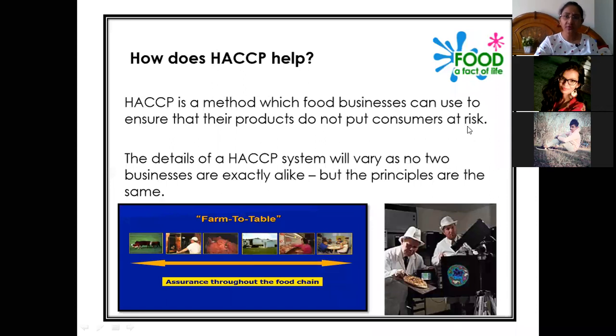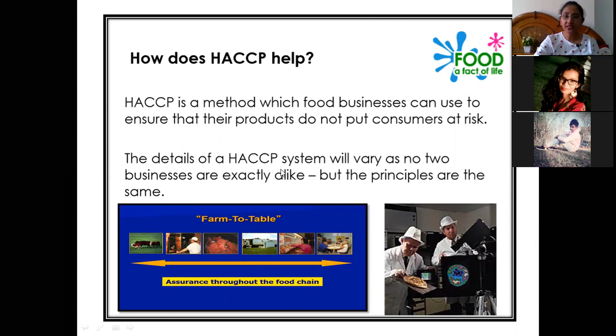If companies follow proper HACCP plans or policies, their final produce is very safe for consumers, so they can meet customer satisfaction.